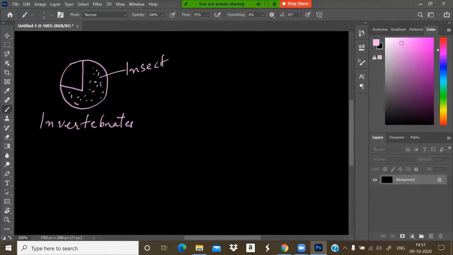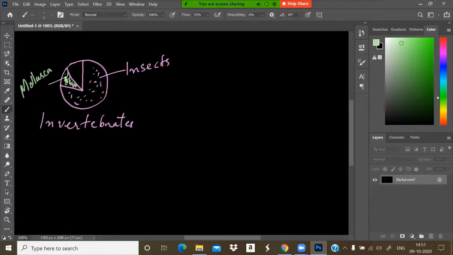Phylum Arthropoda, insects. Then the second largest phylum, which I will represent in another color, is phylum Mollusca.